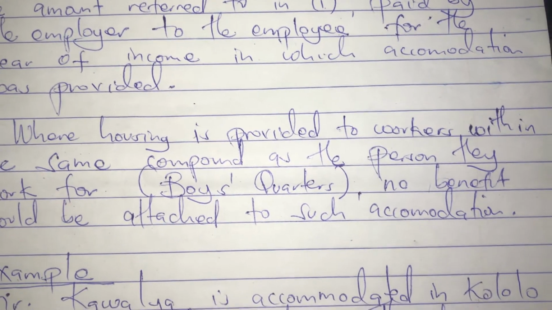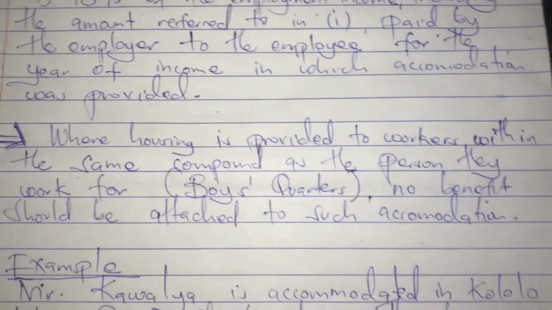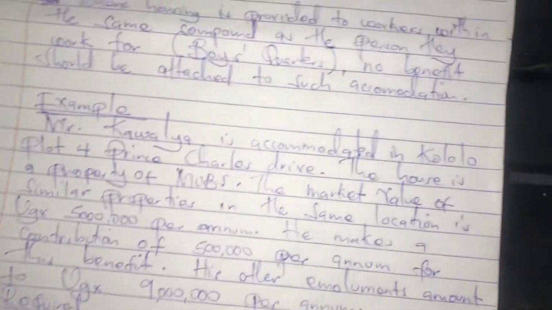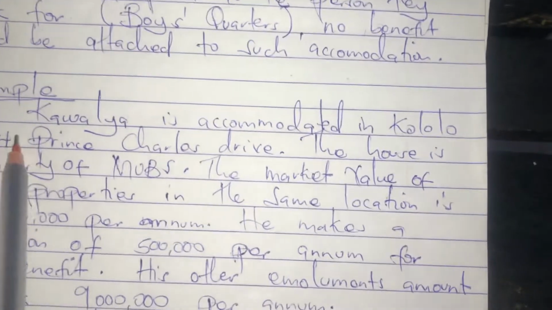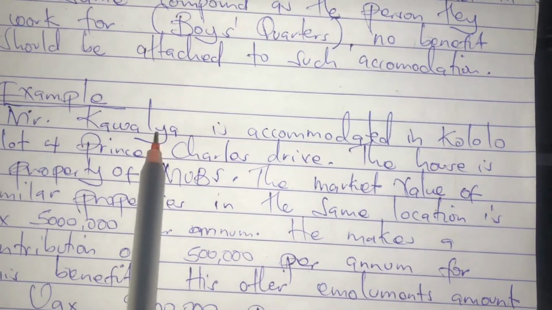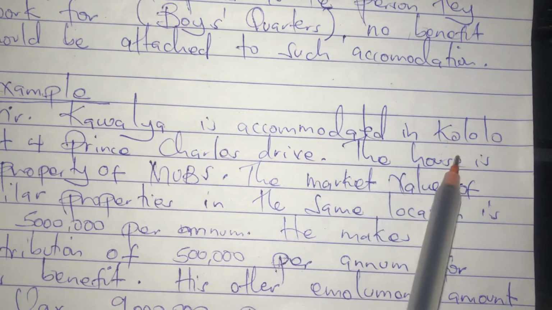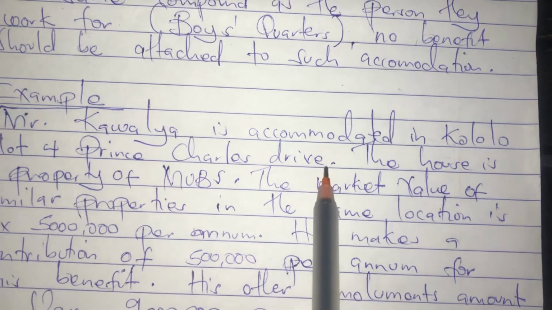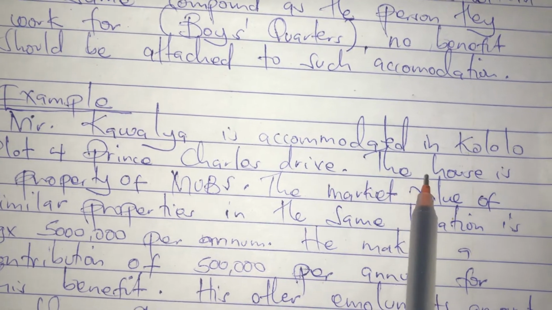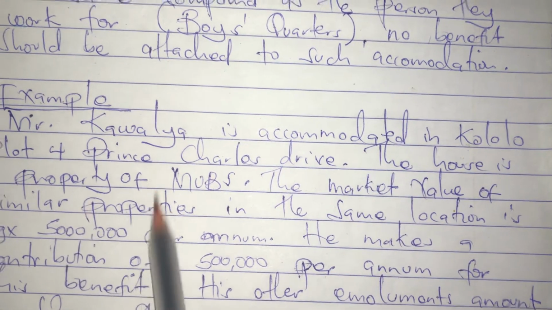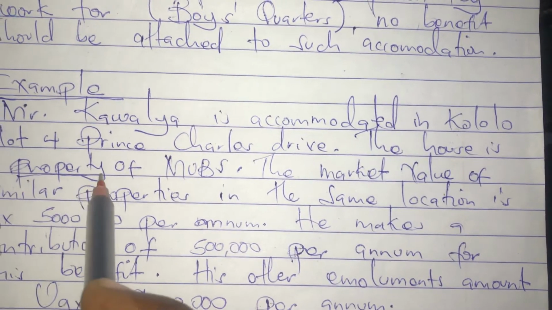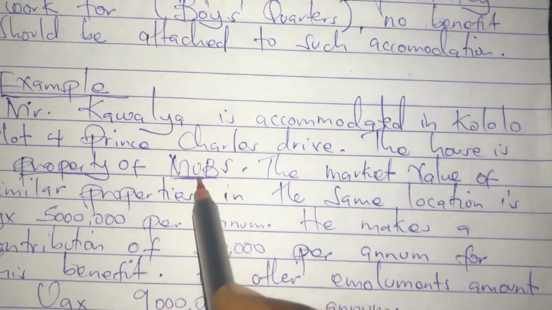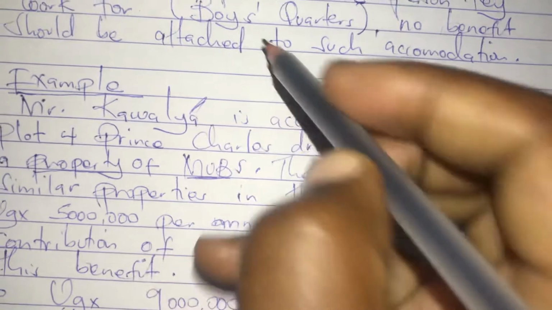Yeah, then let's have an example. An example is Mr. Kawalia is accommodated in Kololo, plot 4, Prince Charles Drive. The house is a property of Moobs, and Mr. Kawalia is the employee.